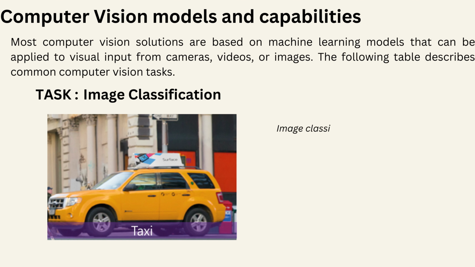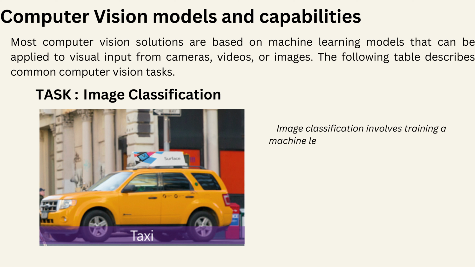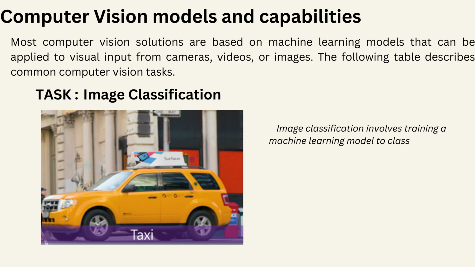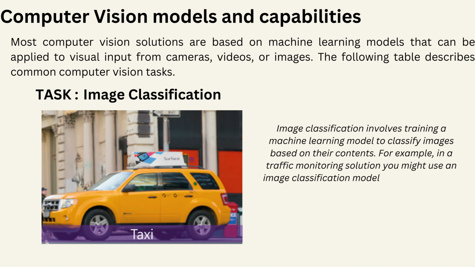Computer vision models and capabilities. Most computer vision solutions are based on machine learning models that can be applied to visual input from cameras, videos, or images. The following table describes common computer vision tasks. Task: image classification. Image classification involves training a machine learning model to classify images based on their contents.